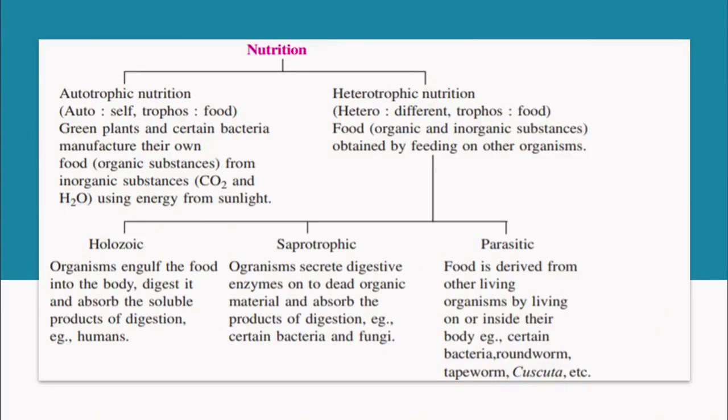Then the third mode of nutrition is the parasitic. Parasitic organisms depend on other organisms for their food and ultimately harm them. The food is derived from other living organisms, on or inside their body, like the roundworm and tapeworm, and in plants it is the cuscuta.